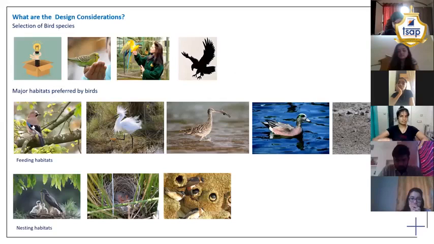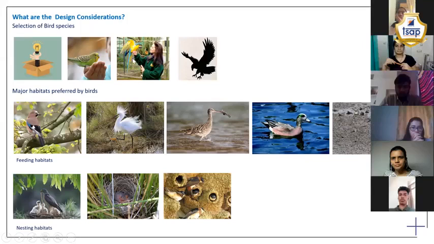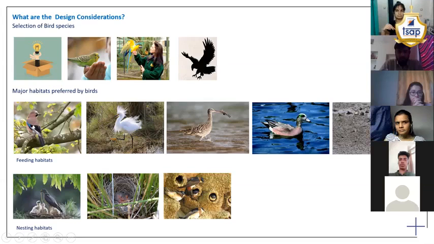Now, looking at the bird species. Bird species were initially selected based on whether they are exotic or not, something that is not generally seen around. Then, whether they are human friendly, whether they are trainable, whether they are aggressive or not. So we cannot have these aggressive birds kept in an open walk-in aviary. Okay, then a habitat had to be created for these birds.